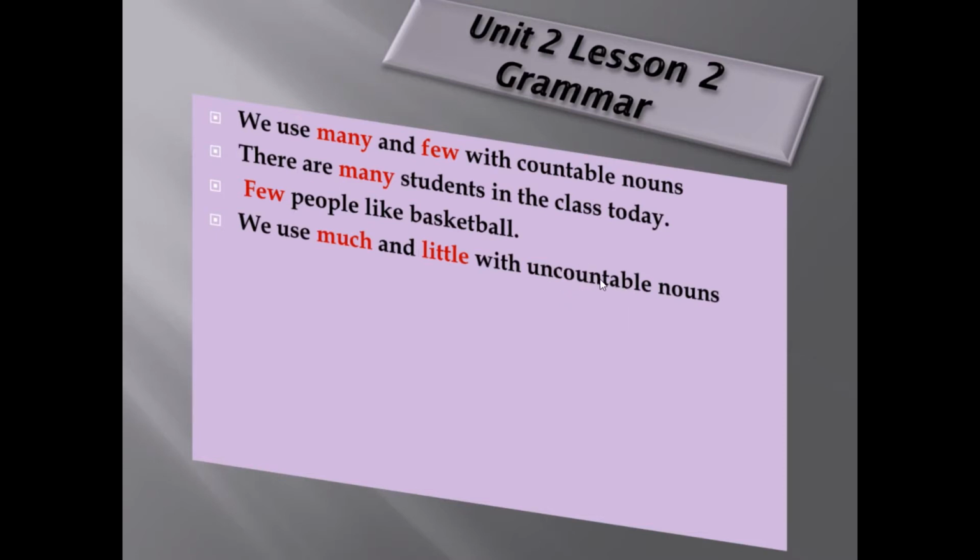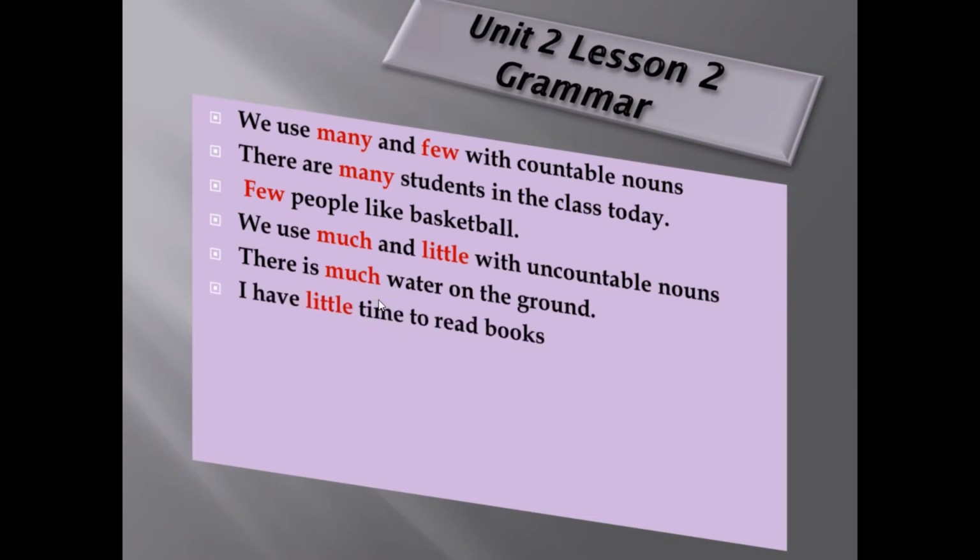Uncountable nouns like sugar, rice, water, juice, soup. All of these nouns are uncountable, and you learned about that before. There is much water on the ground. Water is an uncountable noun.